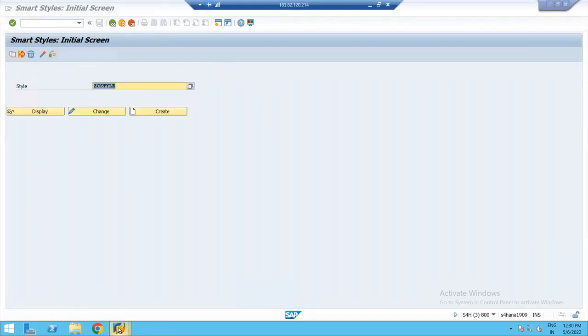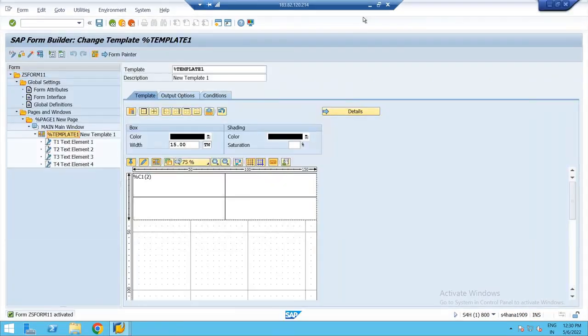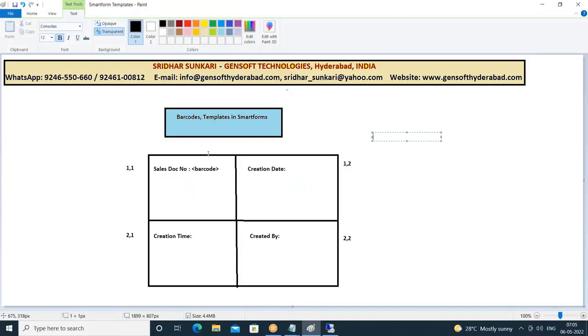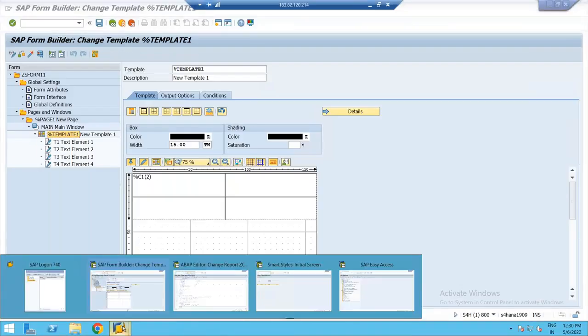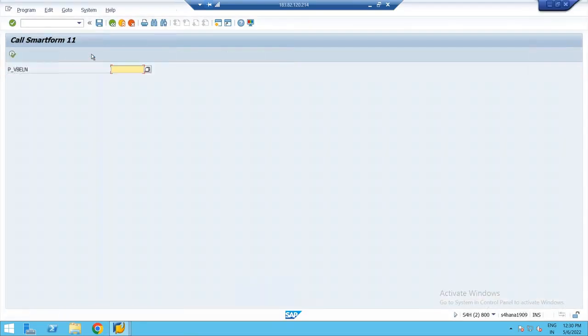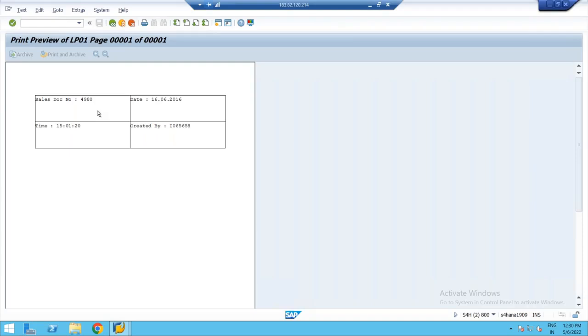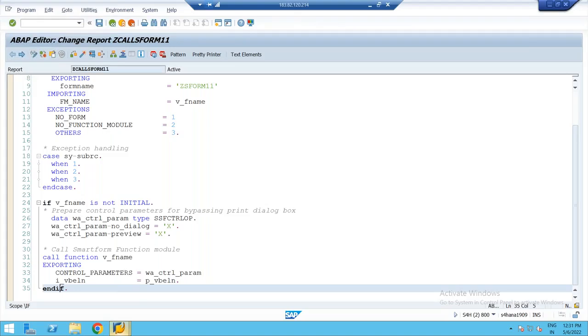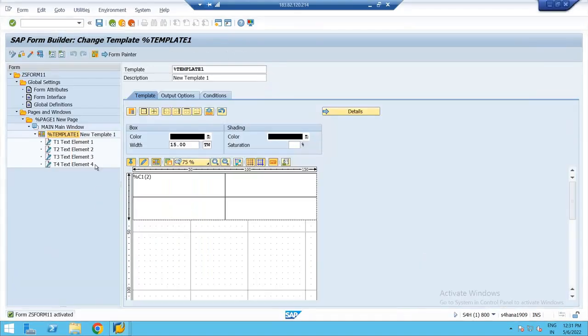Now, which one do you want to show as a barcode? The sales document number. As of now, when I execute the driver program, the sales document number is displayed as it is. So what change will I make now? As part of this text element, where you are displaying the sales document here only, I'll go to output options.